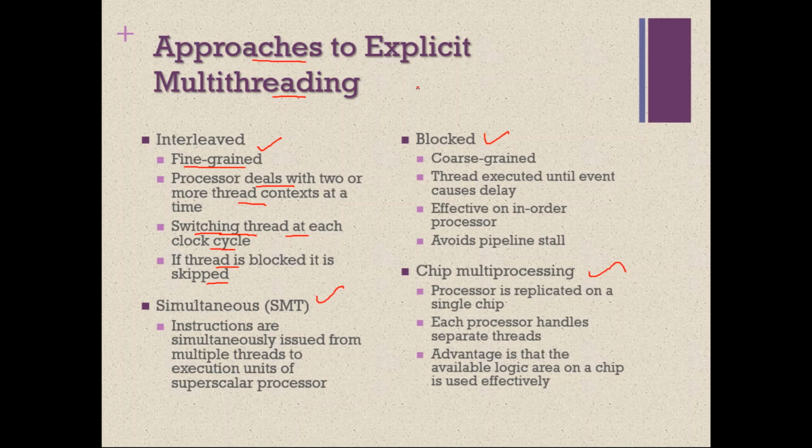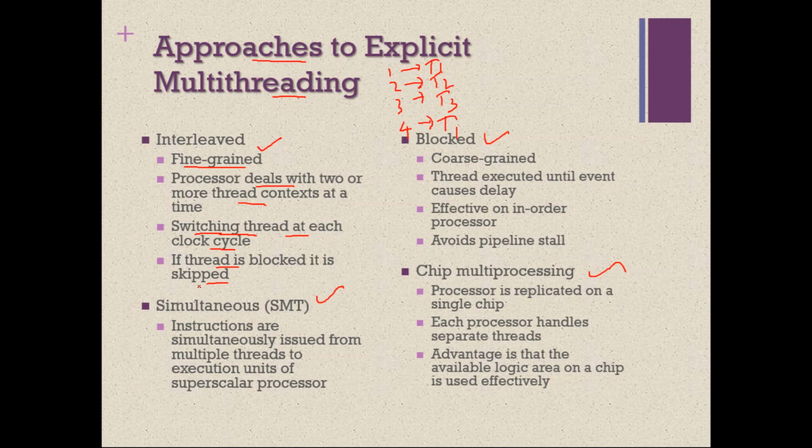So say there are clock cycles 1, 2, 3, 4, and so on. During clock cycle 1, the processor will execute thread T1. During clock cycle 2, it will execute some other thread T2. During clock cycle 3, it will execute T3. During clock cycle 4, it is supposed to execute T4, but assume T4 is already blocked, that is, it is waiting for some IO or something. Then instead of T4, it will execute T1. That is what it says: if a thread is blocked, it is skipped.